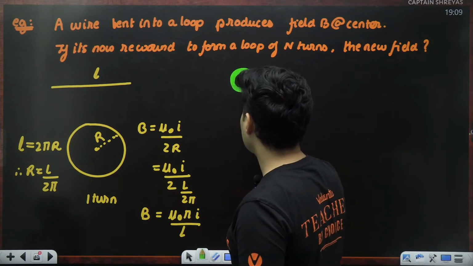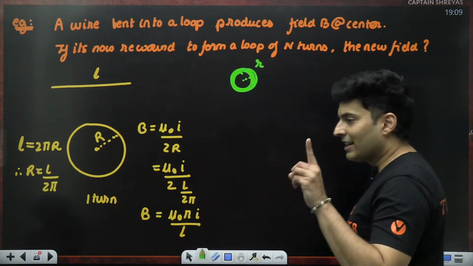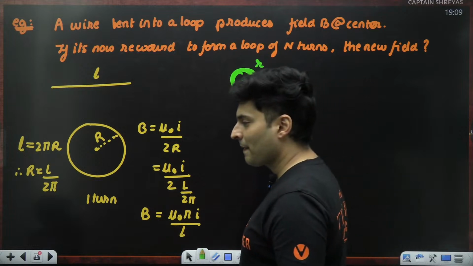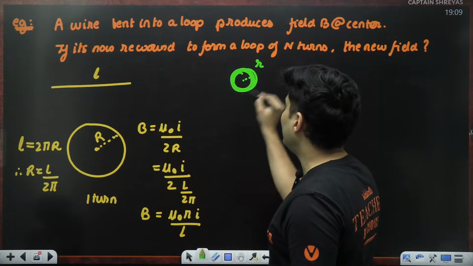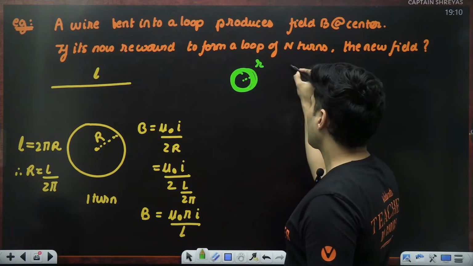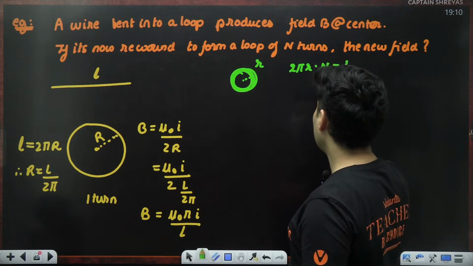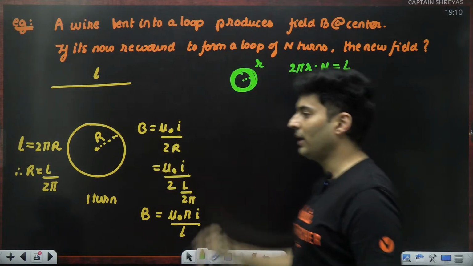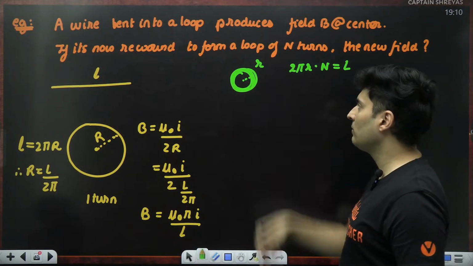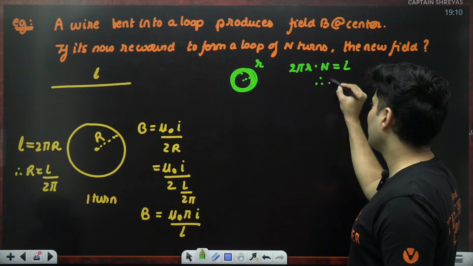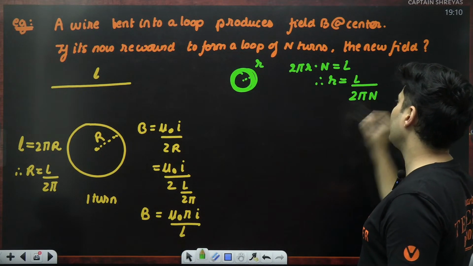Now, if you take that same wire, instead of making a single turn, you are making multiple turns, what will happen? Even the radius will change, mind it. That's the catch and that's what creates the difference. Now the entire perimeter of this coil will be 2 pi r, but multiply it with n. That will be same as the old length of the wire. Each coil 2 pi r, n times will give me the total length of the wire which is used. Therefore, the value of r will be L divided by 2 pi n.